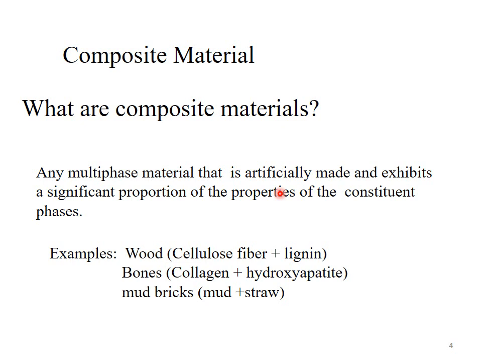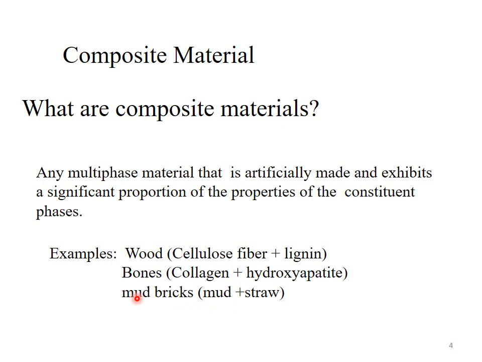So the constituents of a composite material are the matrix phase and the reinforcing phase. Composite material retains the properties of its constituents. So we can say it is a multi-phase material that is artificially made. The composite material is made by mixing matrix phase with reinforcing phase. As a result, the properties of the resulting composite material are far better than its constituent phases.